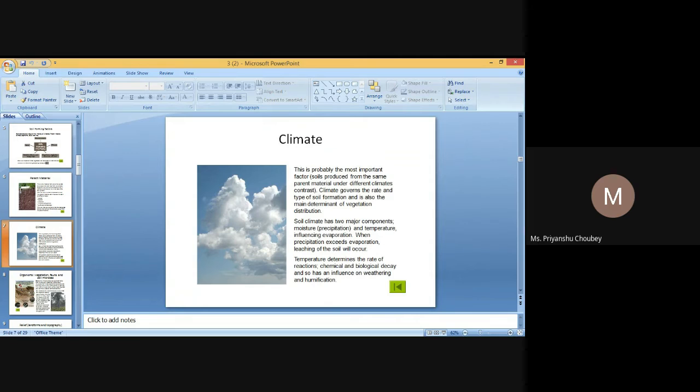So, grade of soil structure. Grade is a qualitative means of classification of soil structure.